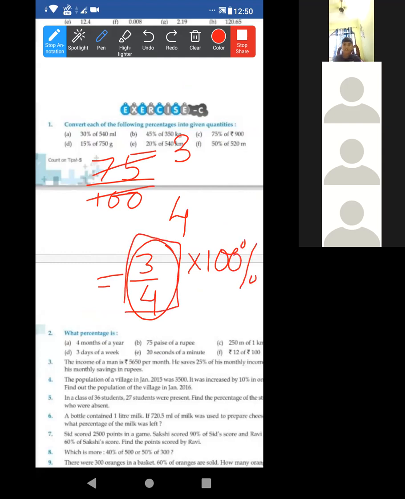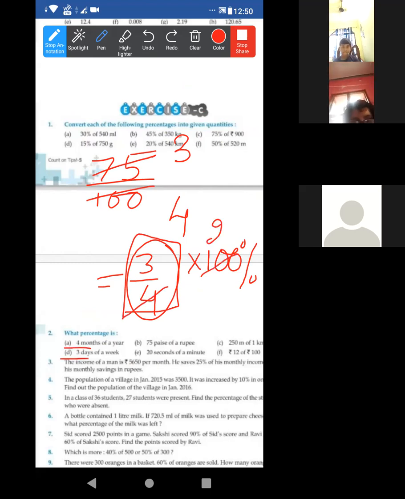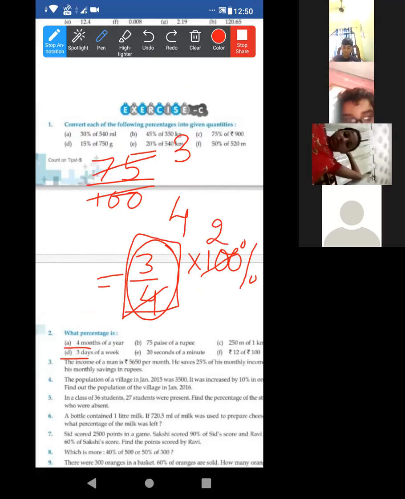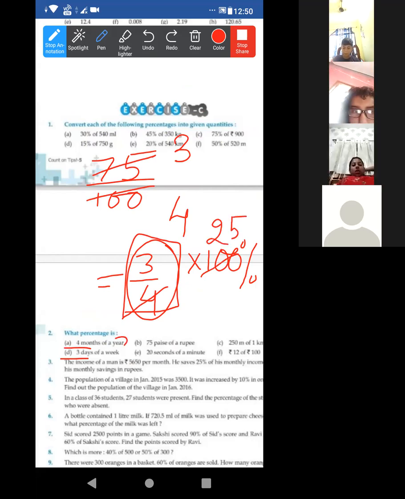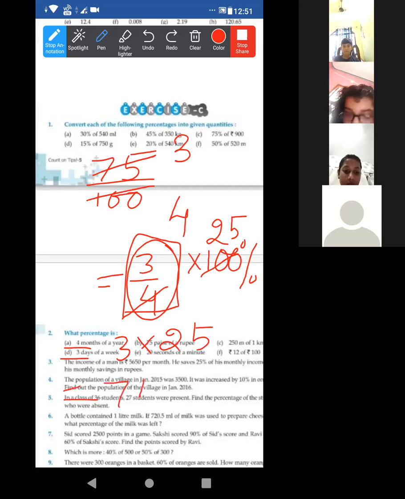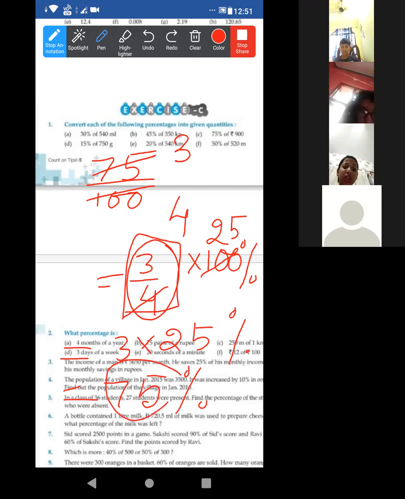So 4 twos are 10, then 20, 4 fives are 20. That means 3 into 25. Look, the answer again comes to 75%. Same.